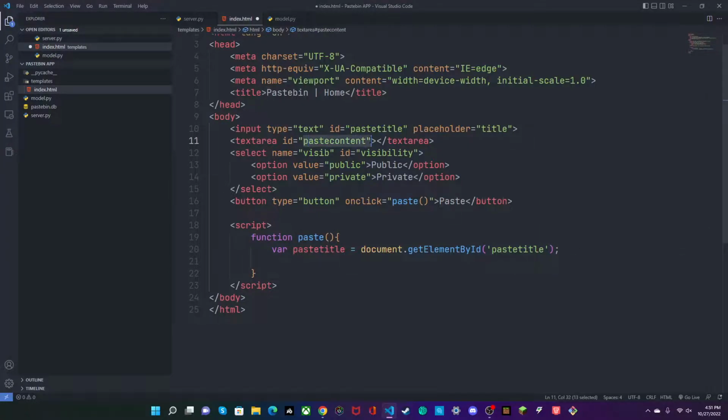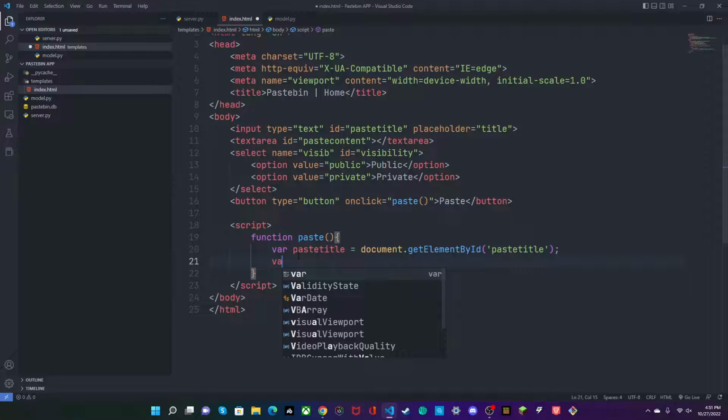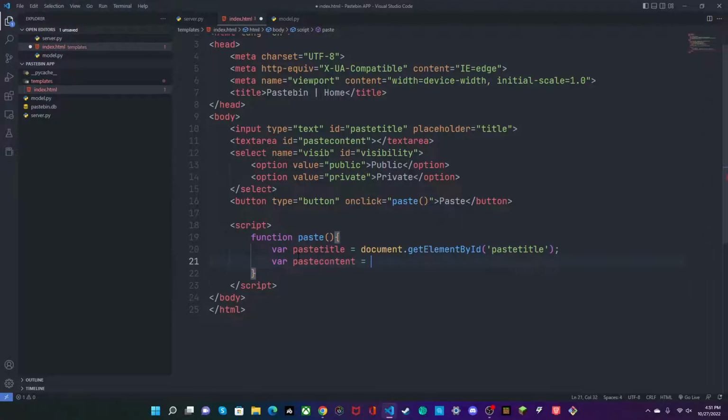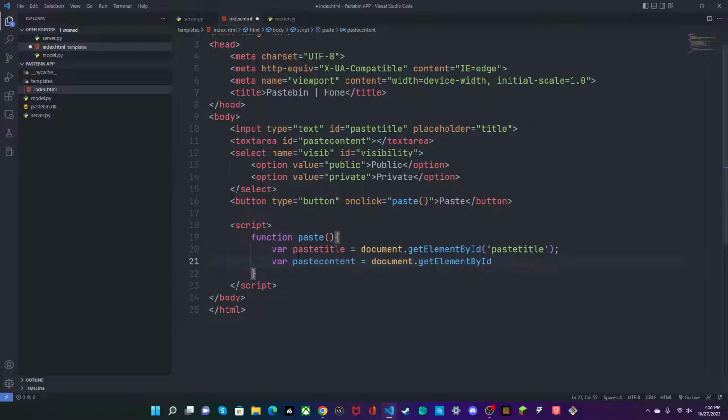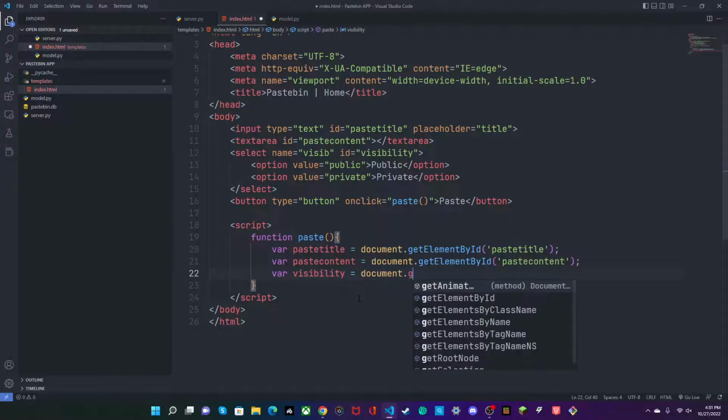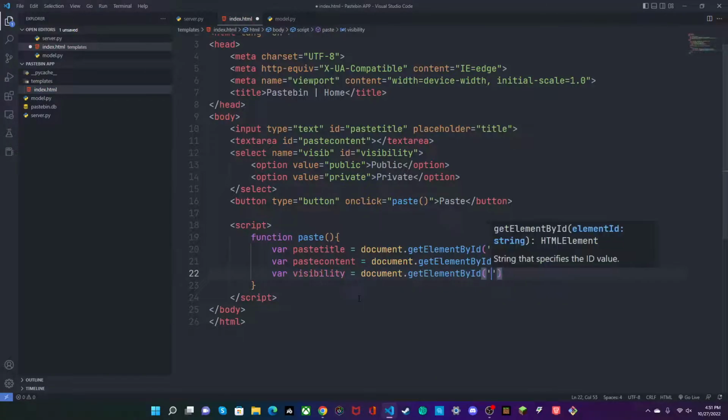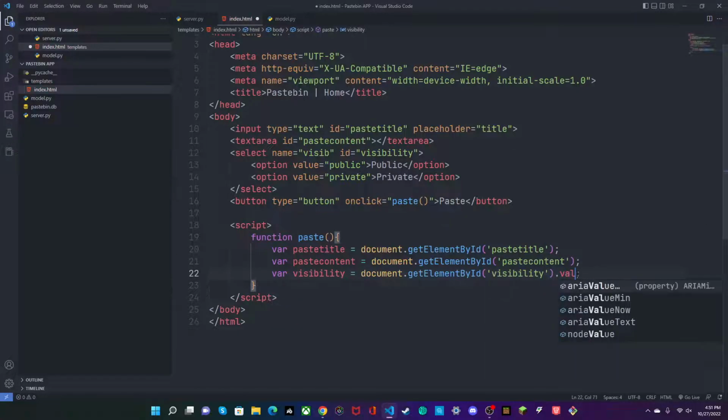And after that, we have our paste content. So our variable paste content equals document get element by ID, our paste content. And finally, we'll say our variable visibility equals document get element by ID visibility. And to the end of all of these, we'll just add a dot value to get the value of each of them.